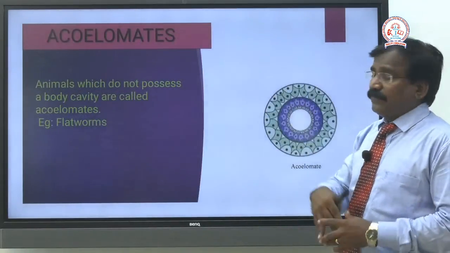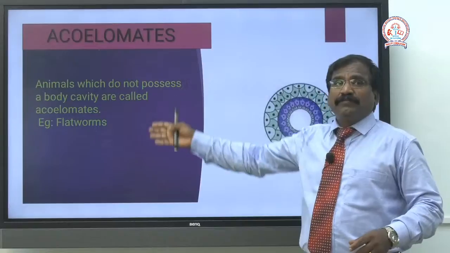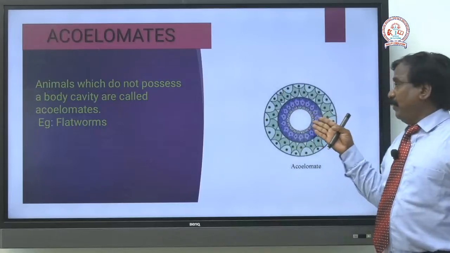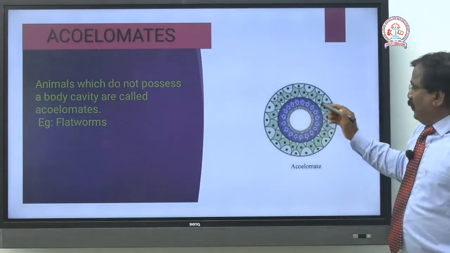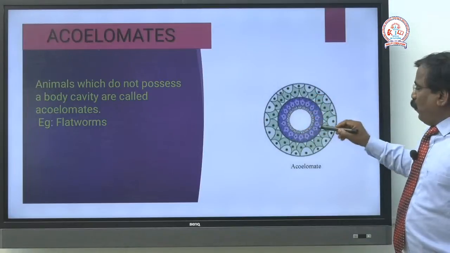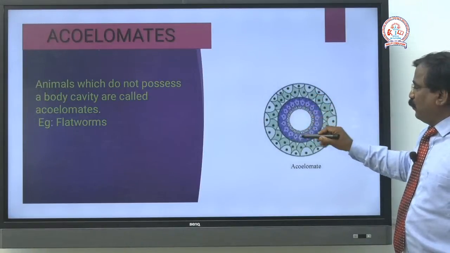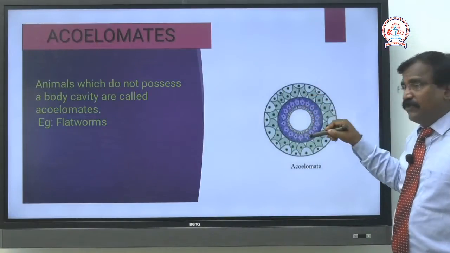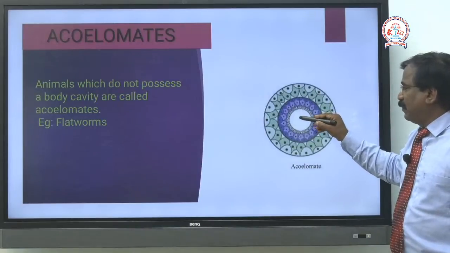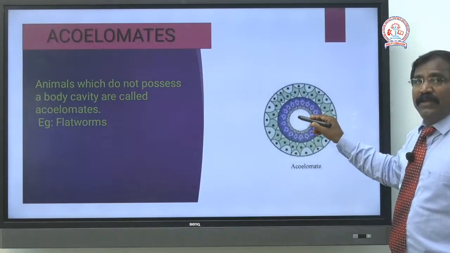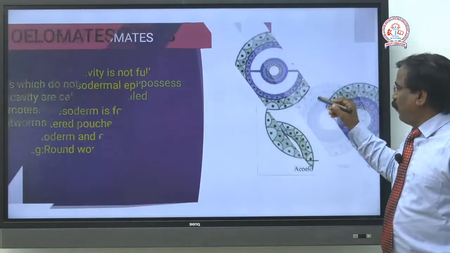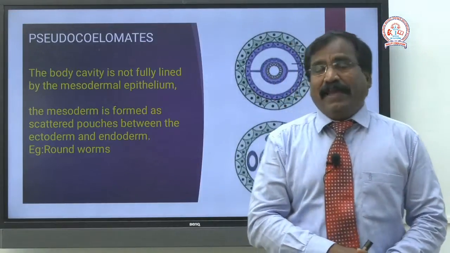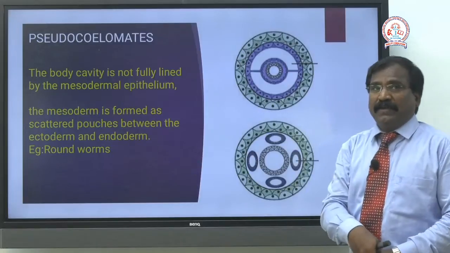What is the acoelomate? I said no body cavity. You can understand from this illustration. This is the body wall, and this is the gut. In between there is no space. That purple color is filled with some cells. Only the gut is there. There is no space between the body wall and the gut. That is the acoelomate.